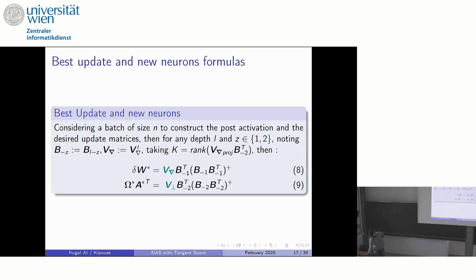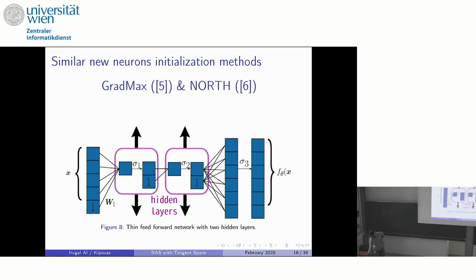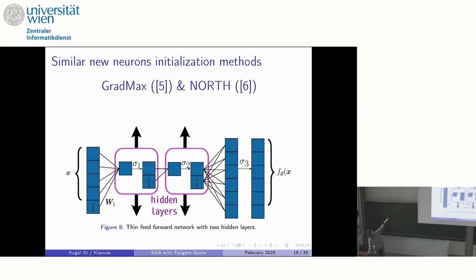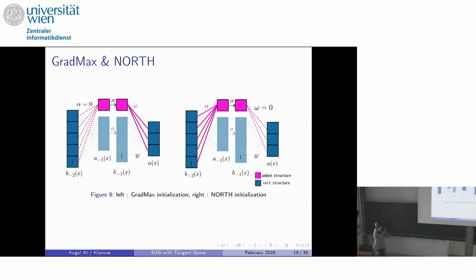Okay, so now I want to compare those initializations with two other techniques, which are the GradMax and the North method. In GradMax and the North method, they proceed the same way. It means that they take a thin network and they add neurons at a specific layer. What is funny is that the GradMax method sets the input weights to 0, and they try to find the best output weights.